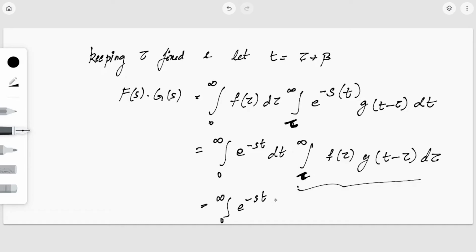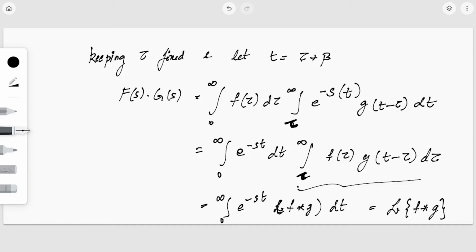So now this is very familiar to us, that is nothing but 0 to infinity e raised to minus st into our function f star g into dt, right? Okay, so this is nothing but the Laplace transform of f star g. I hope you're getting the concept.